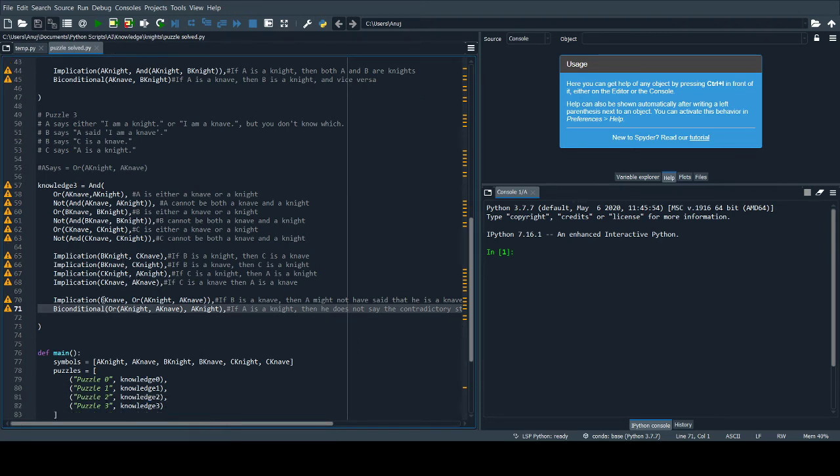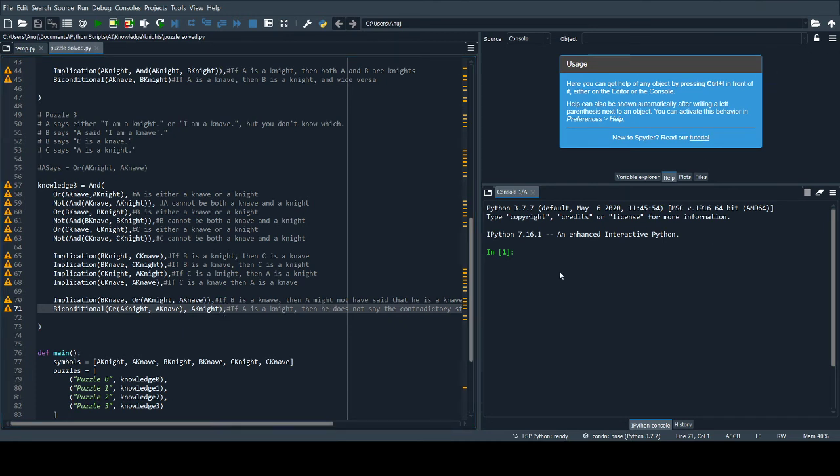And the final two, where the implication is if B is a knave, then either A is a knight or a knave, because we do not know, because B says A said "I am a knave." We do not know. A can be a knight or a knave. The biconditional, which is the important point here, is that if A is a knight, then A can be a knight or a knave. But if A is a knave, then he cannot say a contradictory statement. If it's a knight, he cannot say a contradictory statement.